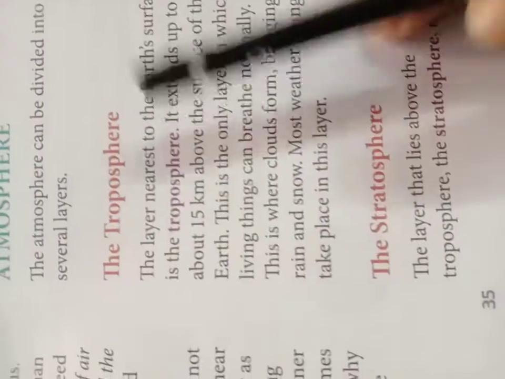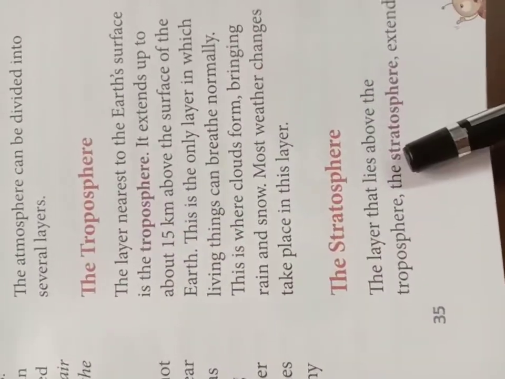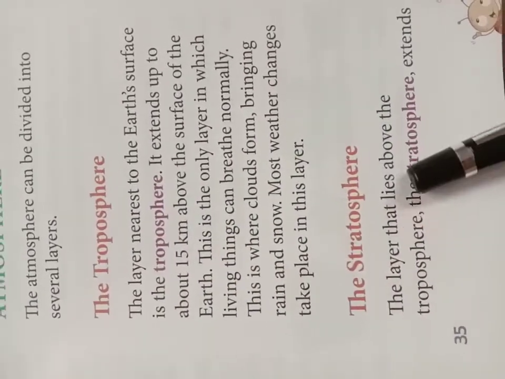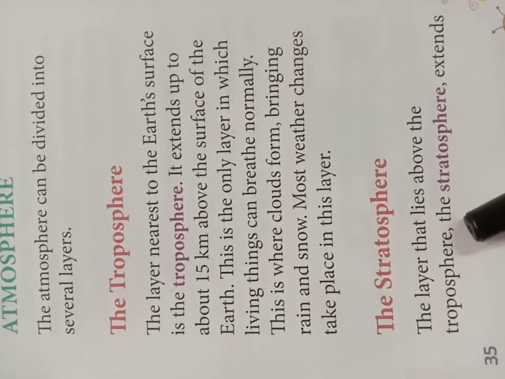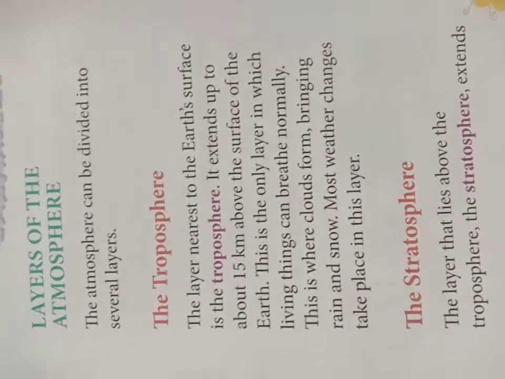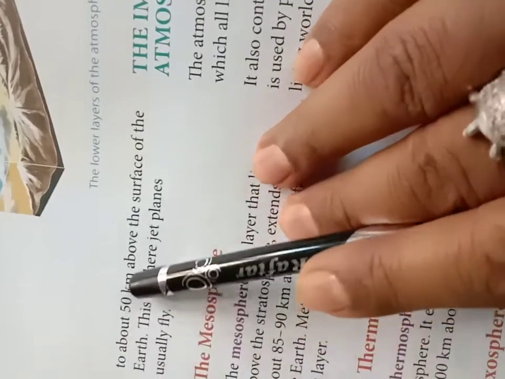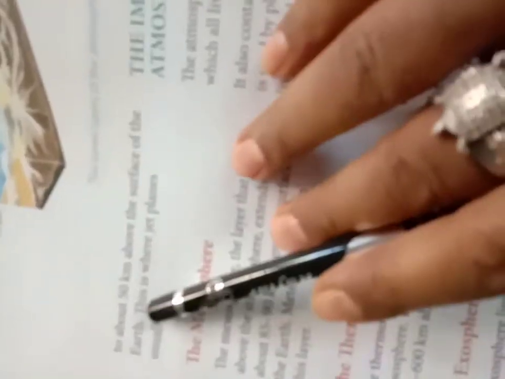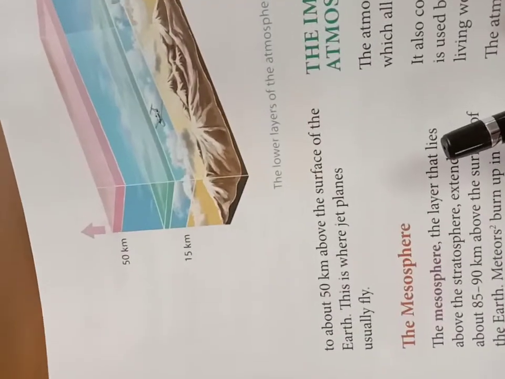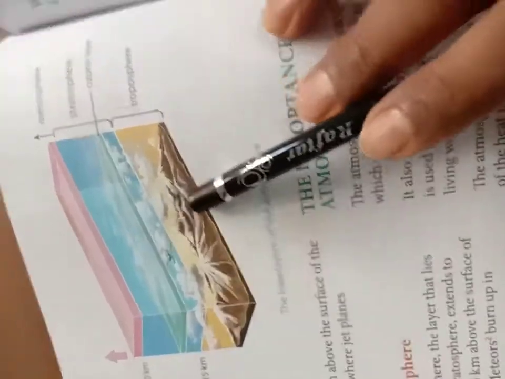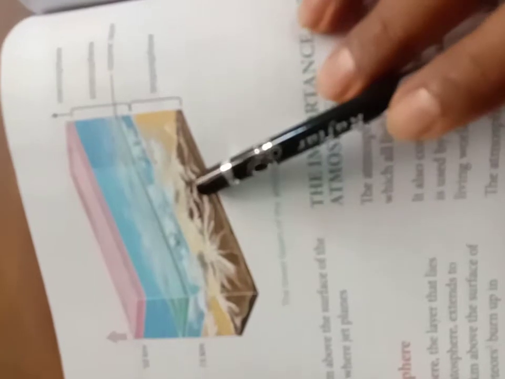Next one is stratosphere. The layer that lies above the troposphere is called stratosphere. It extends about 50 kilometers above the surface of the earth. Okay, from the surface of the earth it extends about 50 kilometers. With this diagram it is very nicely explained here.